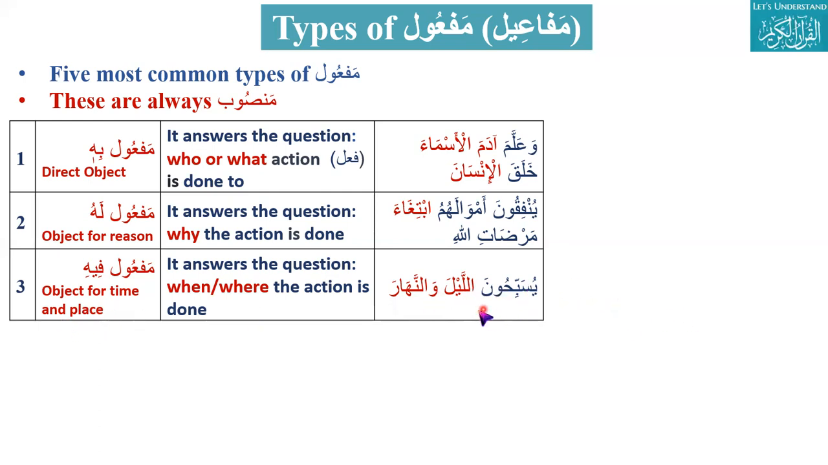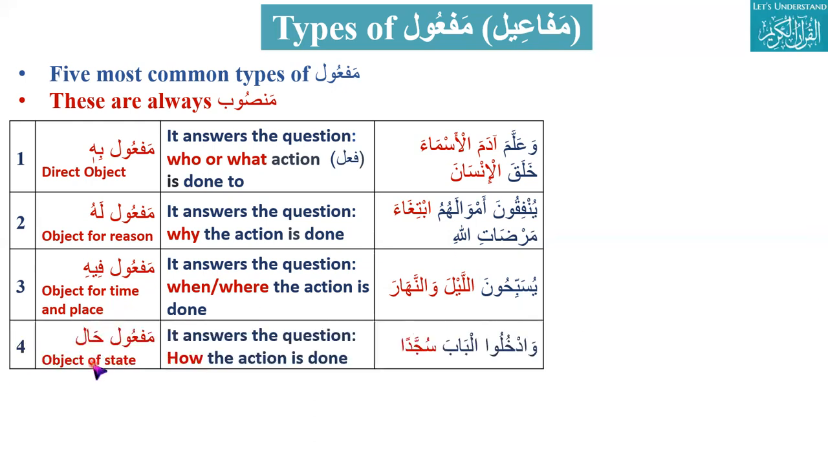From here we are getting the type of action: is it who or what, is it why, is it when or where? Yusabbihuna al-layla wan-nahara. They glorify. When? Al-layla wan-nahar. Or where? That will also be object for time and place, maf'ul fihi.